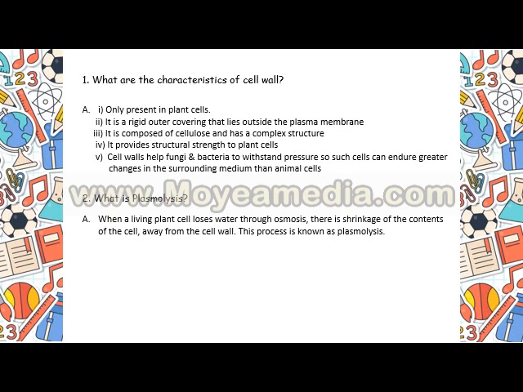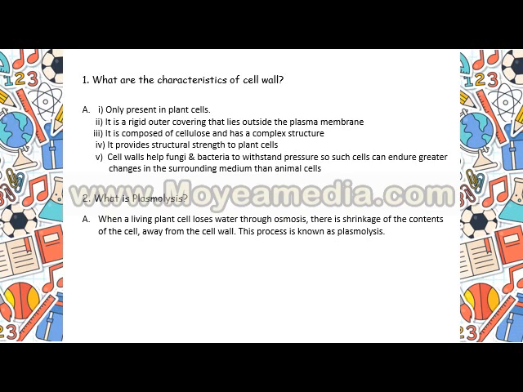Cell walls help fungi and bacteria to withstand pressure so that cells can endure greater changes in the surrounding medium than animal cells. So cell walls are very important to the plants because they have cellulose, and cellulose is absent in animal cells.